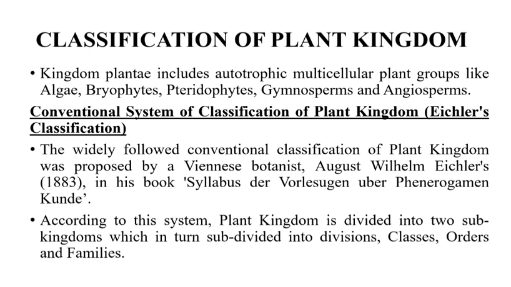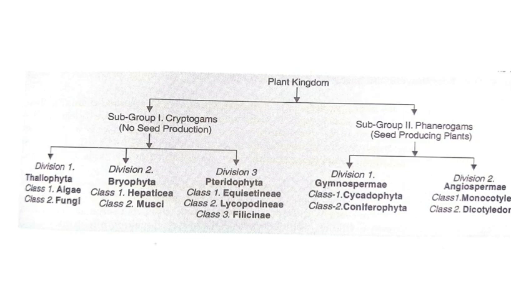The first conventional system of classification of the plant kingdom was proposed by Eichler in the year 1883. According to his system, the whole plant kingdom is divided into two subdivisions, cryptogams and phanerogams. Cryptogams include the plants which can't produce seeds, but phanerogams include the plant species which can produce seeds.